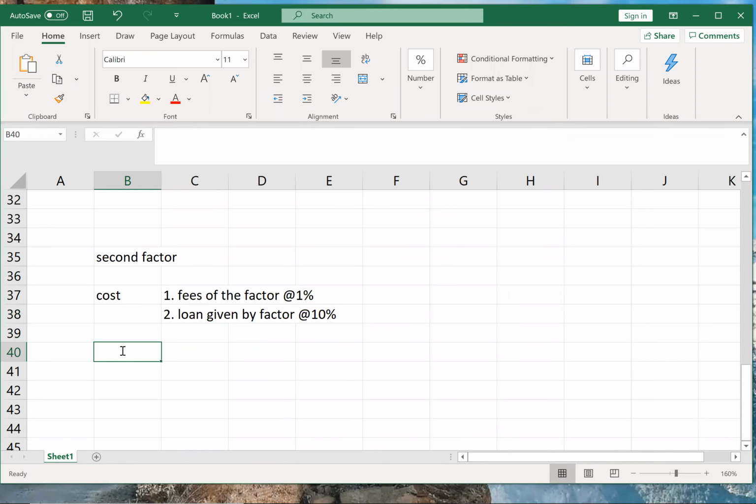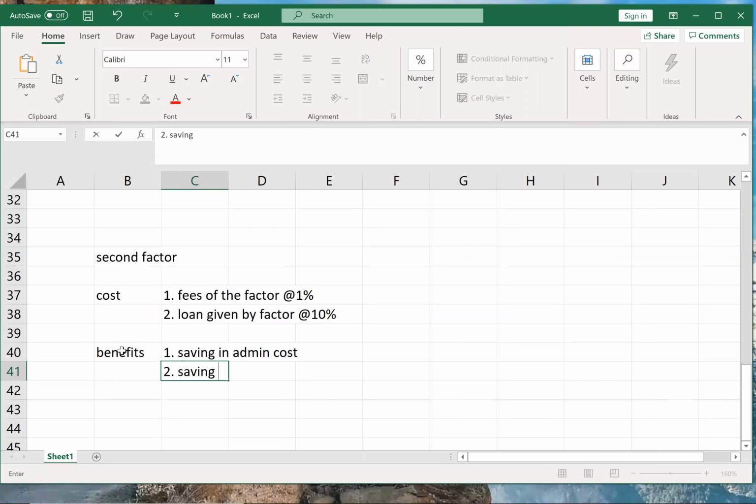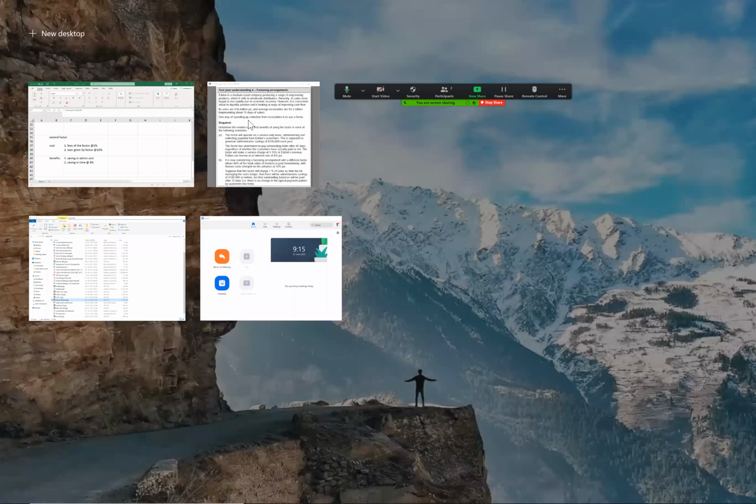Okay. Now benefits. Again, there are two benefits. Saving in admin cost, like before, same as before, saving in admin cost. Correct. And saving in what? Saving in time. We are also saving time now because we are getting immediately. We are getting 80% of the amount immediately. So saving in time, correct? And that will be what? That will be as before. They have clearly said it is as before, right?